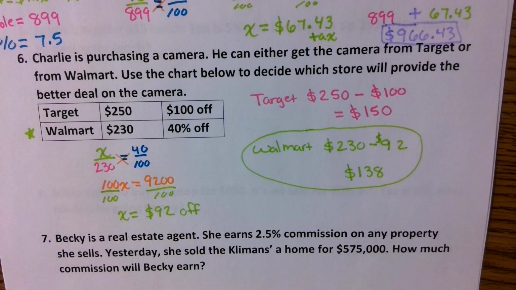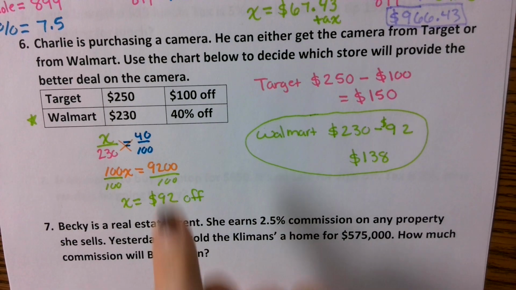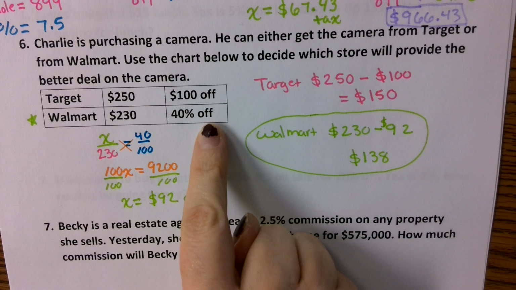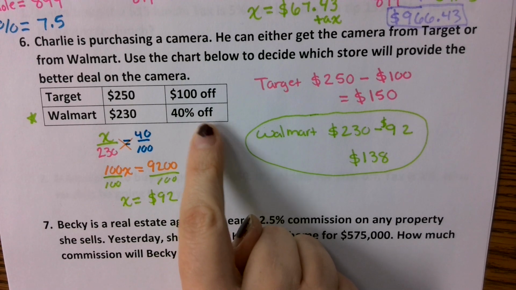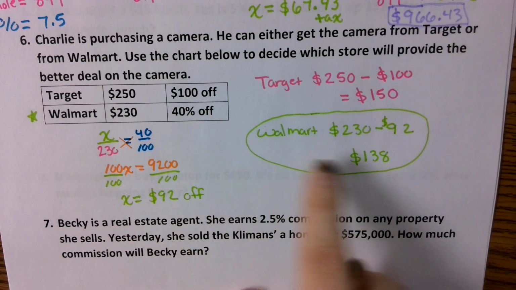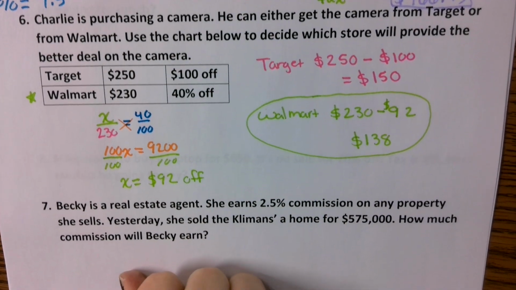I need you to understand that there is a difference between money off, where you automatically subtract, and a percentage off. With a percentage off, you have to figure out what amount of money that equals before you can subtract.